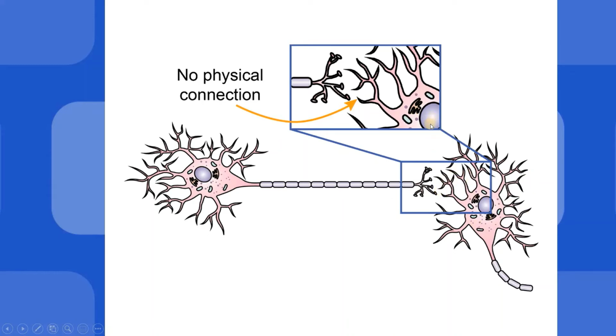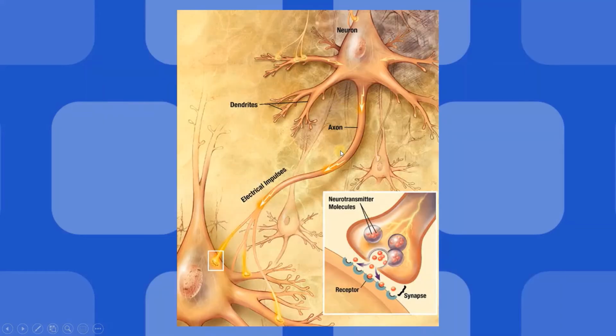And if you see, there is no physical connection. They are just connected by a gap known as a synapse. In this particular diagram, these are the electric pulses. This is the neuron body. This is the axon from where the signals are transmitted to the dendrites. These are the dendrites of this neuron. So basically axons transmit signals and dendrites receive these signals, and the dendrites and axons are connected by this synapse. Enough about the biological part.